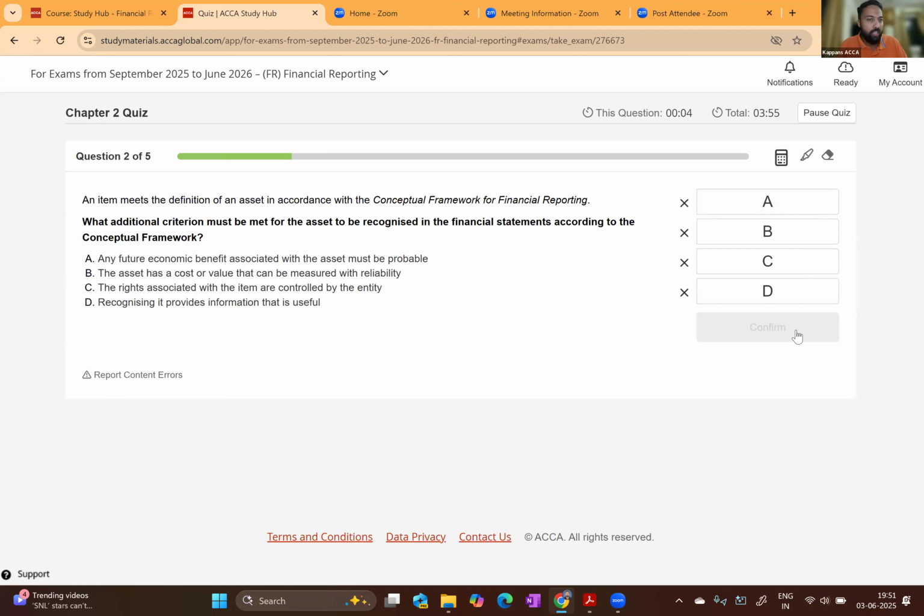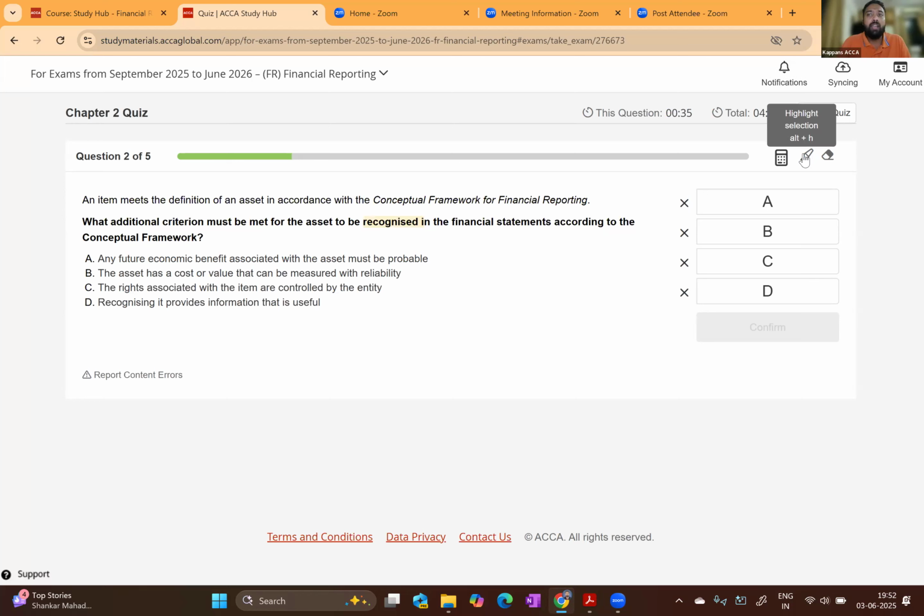It's a very interesting question which has been asked one time in your examination. And most of the students have committed mistakes while solving this question number 2. So read the question number 2. An item meets definition of an asset in accordance with conceptual framework for financial reporting. What additional criteria must be met for asset to be recognized in financial statement? They're asking about the recognition part.